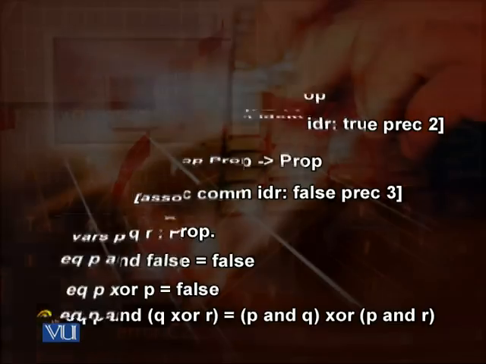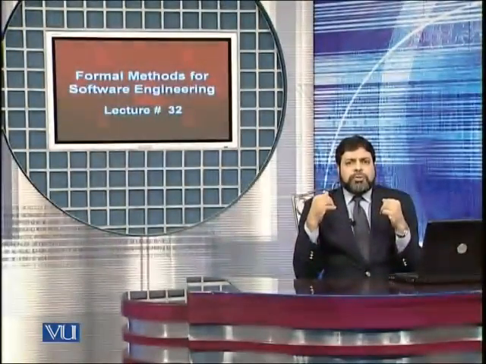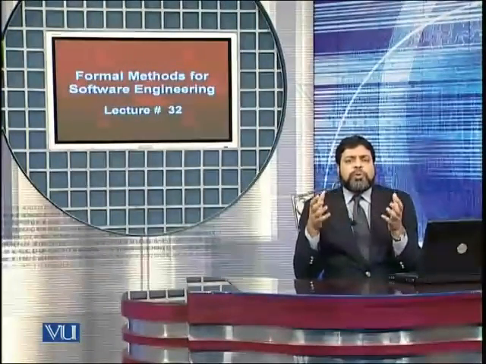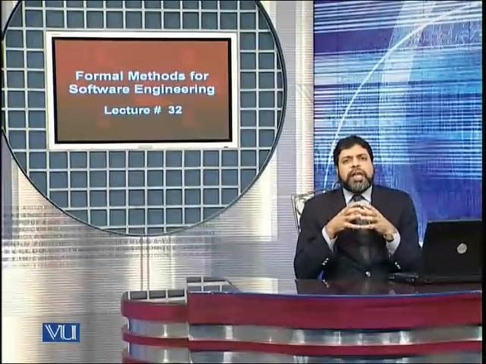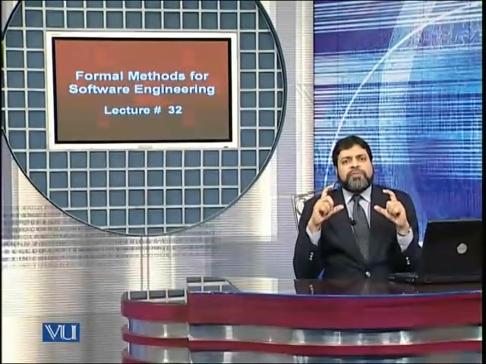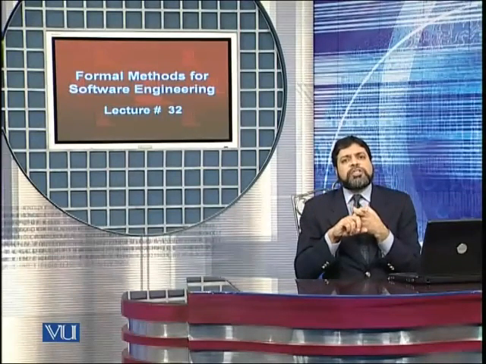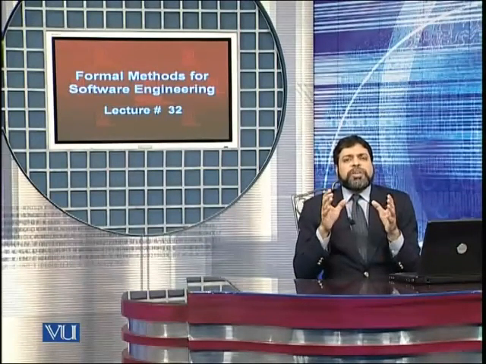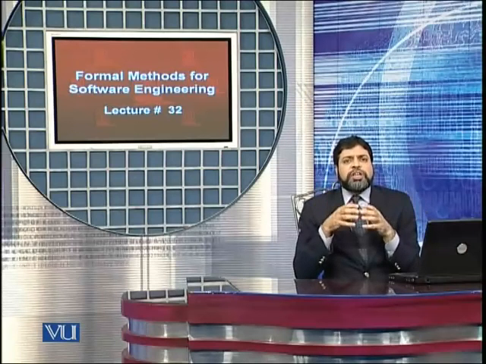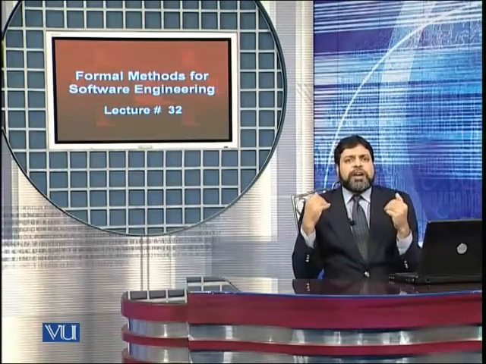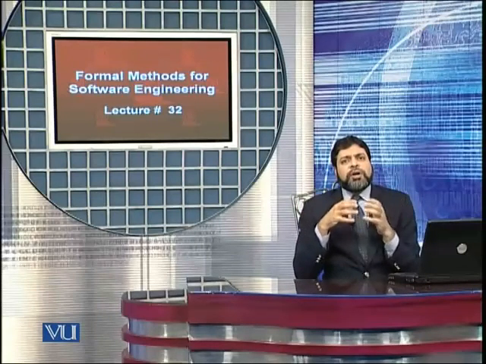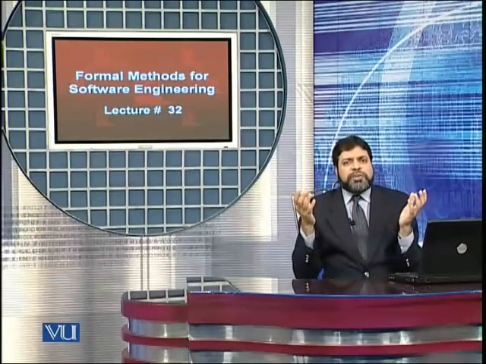So far we have been defining this module propositions, and in that we have defined two basic operations, and and exclusive OR. The rest of the operations will be defined in terms of and and exclusive OR, as we shall see later, and we have seen similar examples earlier in our previous algebraic specifications.